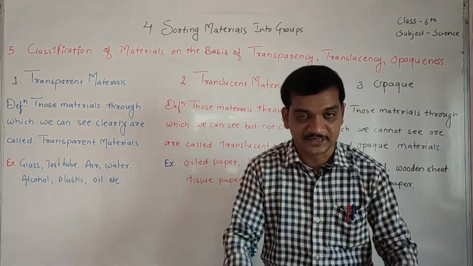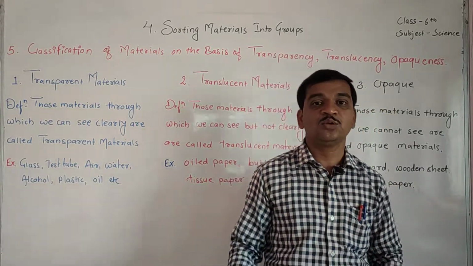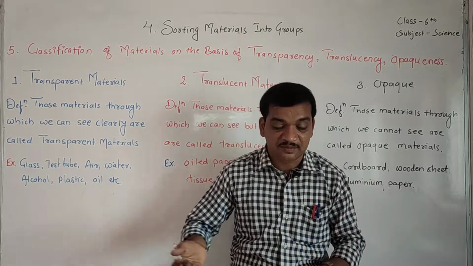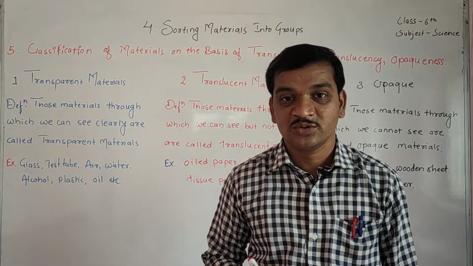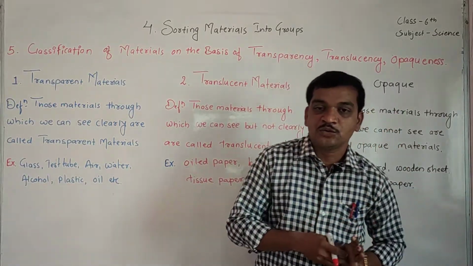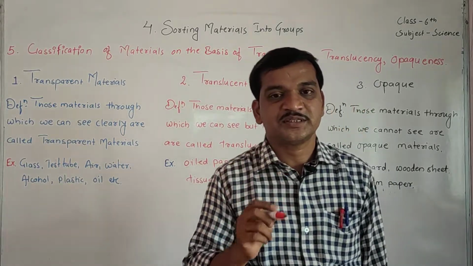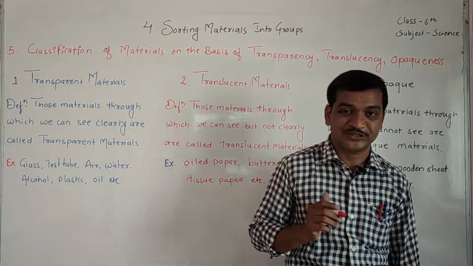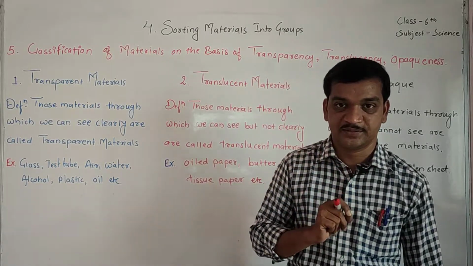Air is transparent. Sometimes water, if the water is clean, we can see what things are present at the bottom of the water. Yes or no? So that is called transparent. Now some materials like glass, test tube. You know students, especially in the science lab we use test tubes and beakers, and these test tubes and beakers are transparent.